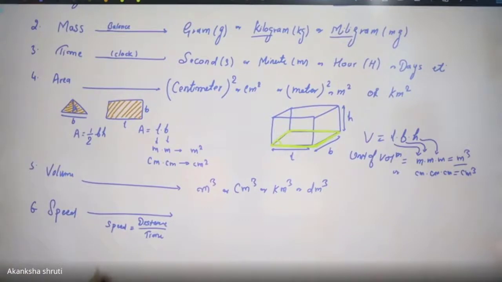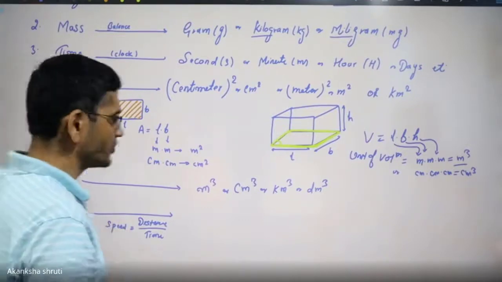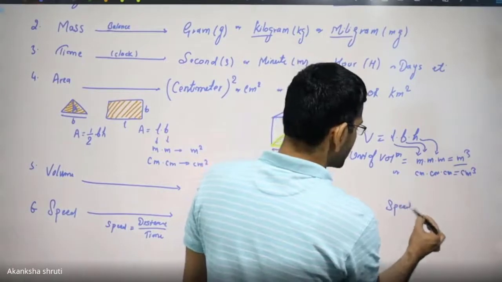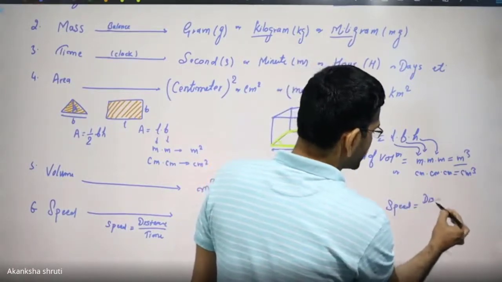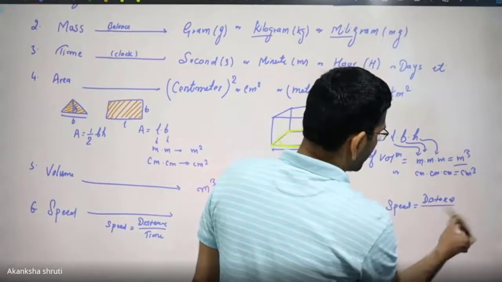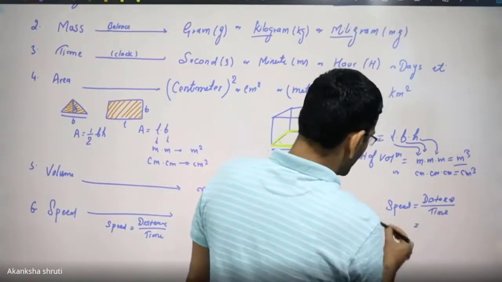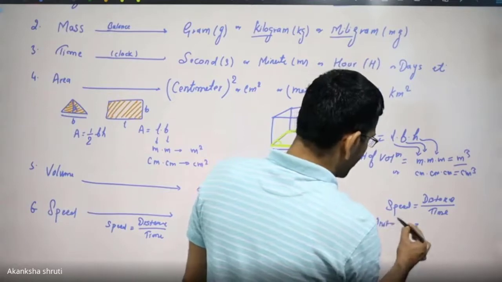So unit-wise, if I want to calculate the unit of speed, speed is our distance by time.